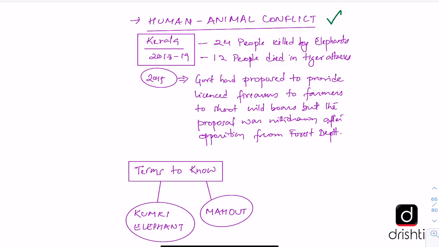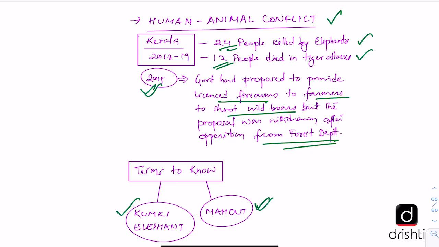In Kerala, if we talk about the 2018-19 statistics, 24 people were killed by elephants and 12 people were killed in tiger attacks. These numbers show that the man-animal conflict is increasing and man is responsible for the increase in such incidents. In 2015, the government of Kerala had proposed to provide licensed firearms to farmers to shoot the wild boars which raid the cultivated lands. But this proposal was withdrawn after opposition from the forest department. And we have already seen that the kumki elephant refers to those captive elephants which are used to trap wild elephants.